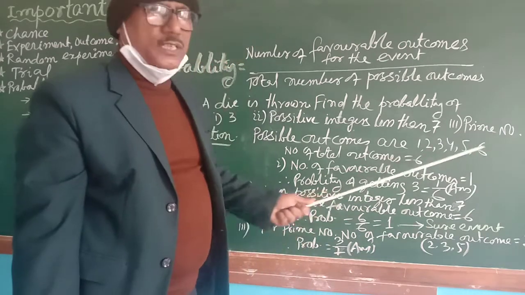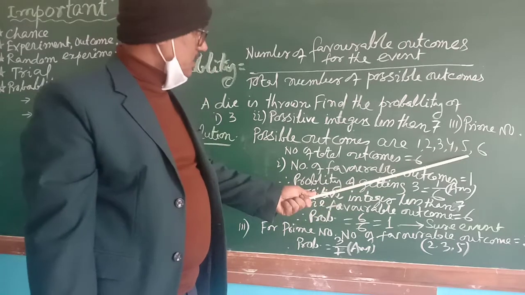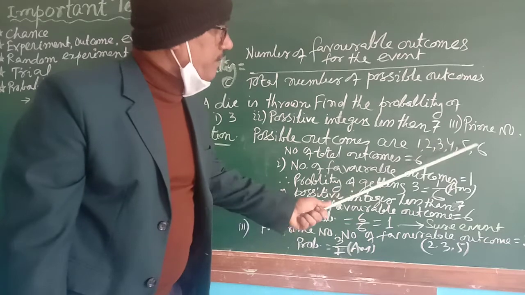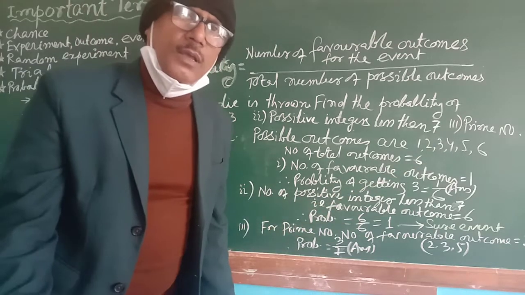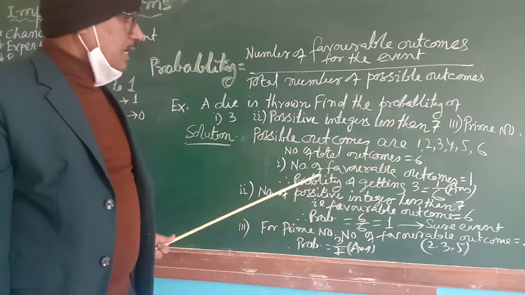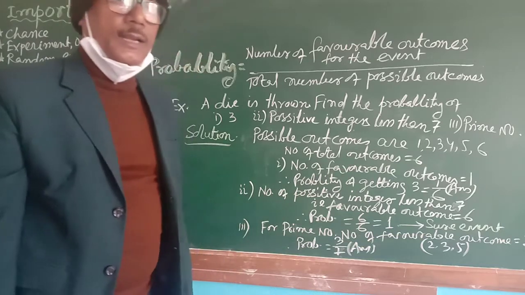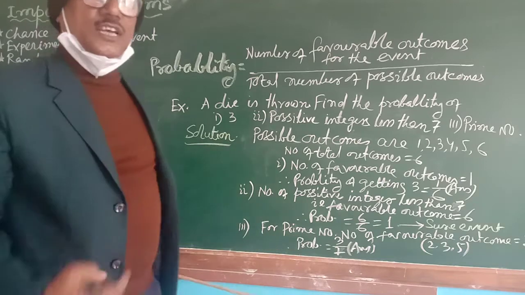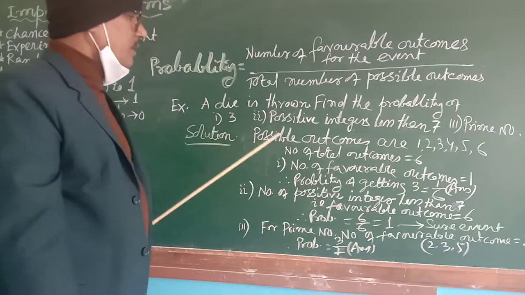All these numbers are the possible outcomes. Could you understand? So number of total possible outcomes is 1, 2, 3, 4, 5 and 6. Total possible outcome is 6. Favorable outcome is 3 here. What is the probability of getting 3?